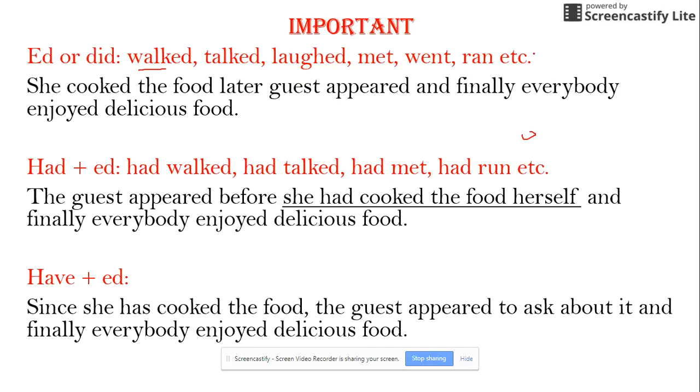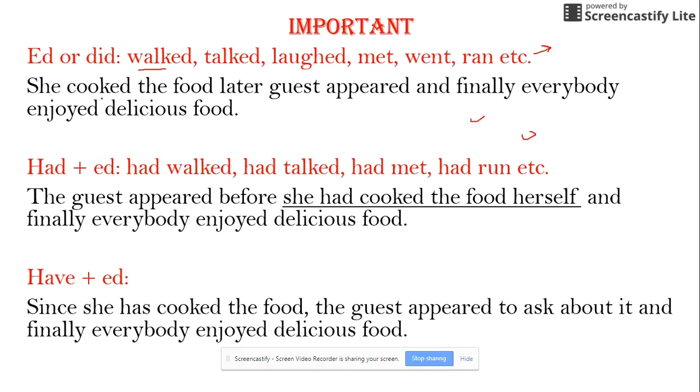Whenever there is ed or did, it needs a sequence of actions, one after another. If the actions are in sequence, only then past simple is preferred.